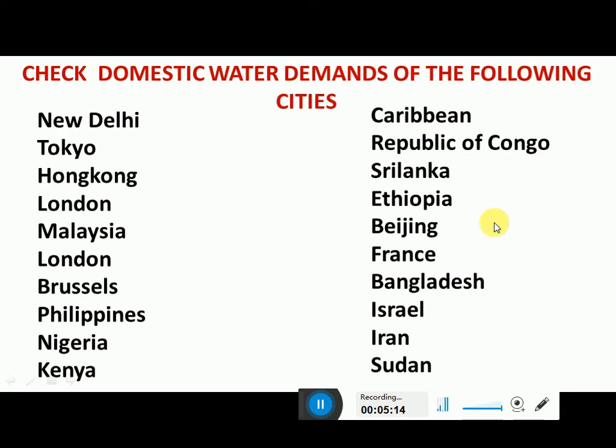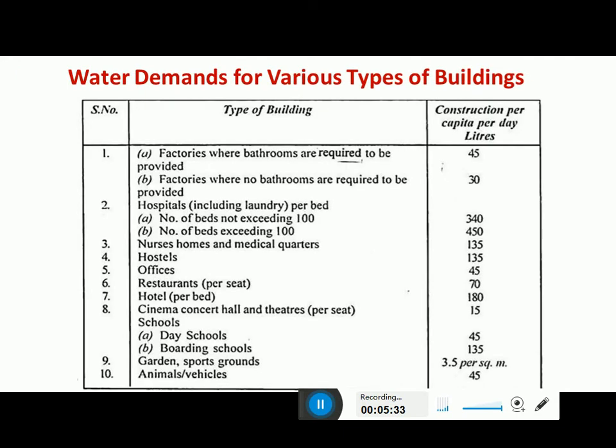Here you find the varying demands for different types of cities. It depends on the standard of living, climatic conditions, and also their water usage for different purposes. So you will come to know the difference between the water demands for the different cities. Next we have the water demands for various types of buildings.